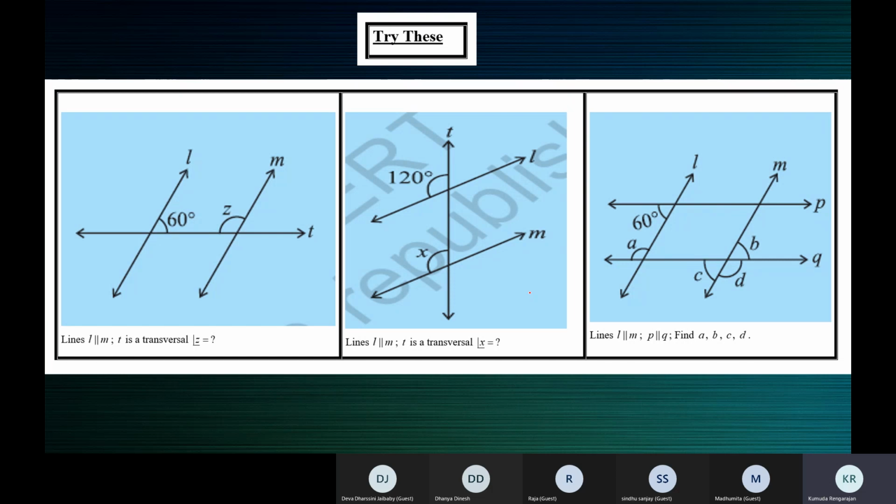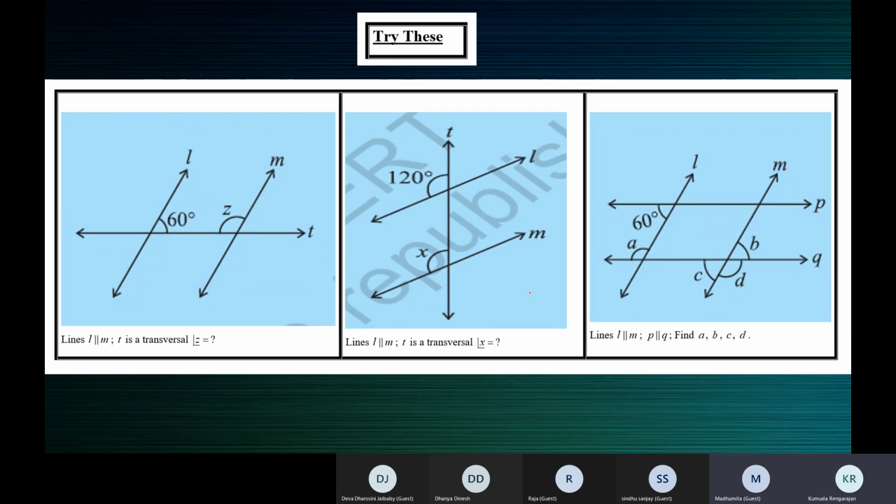So what kind of angles are 60 and Z? Ma'am, they're allied angles, or co-interior angles on the same side of the transversal. L is parallel to M, it's given. So what is the relation between them? Ma'am, they're equal.